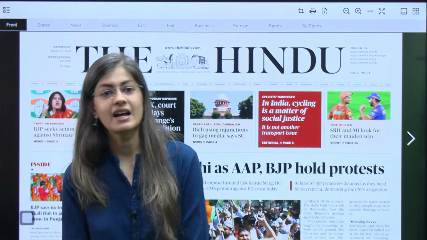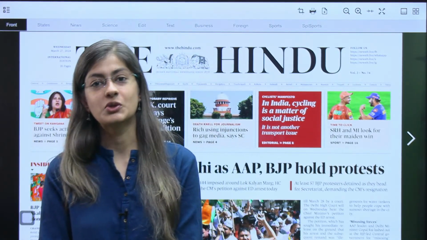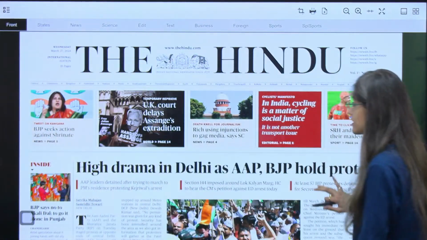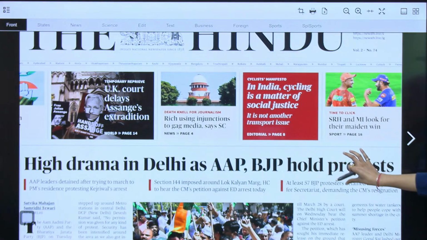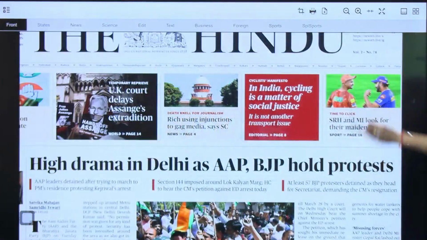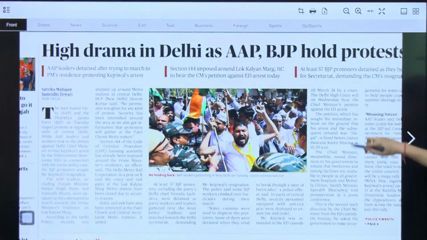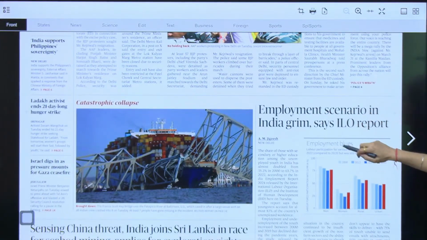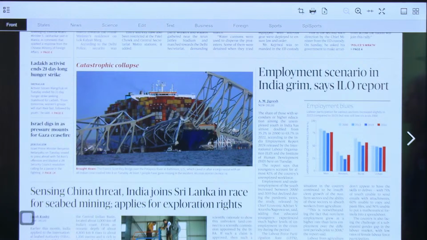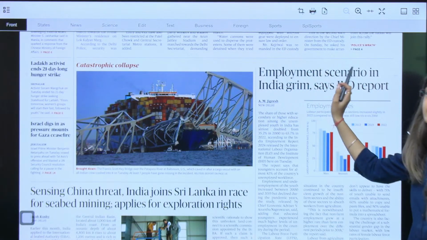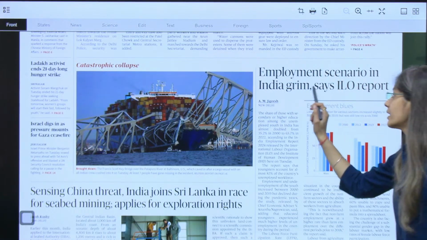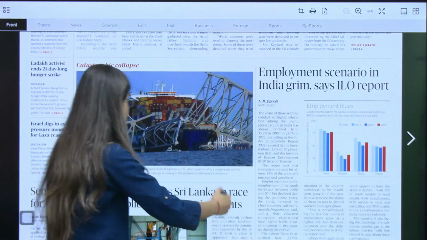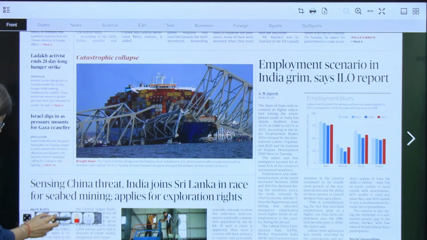So let's start. Let's begin with today's Hindu newspaper, which is very essential for the exam. Let's see what are the important news of the day. First of all, the very important article on today's first page of the newspaper is the employment scenario in Indian grid, says the ILO report. ILO has come out with a report.